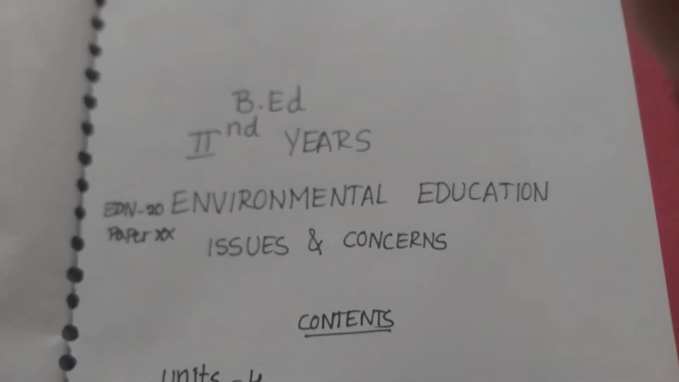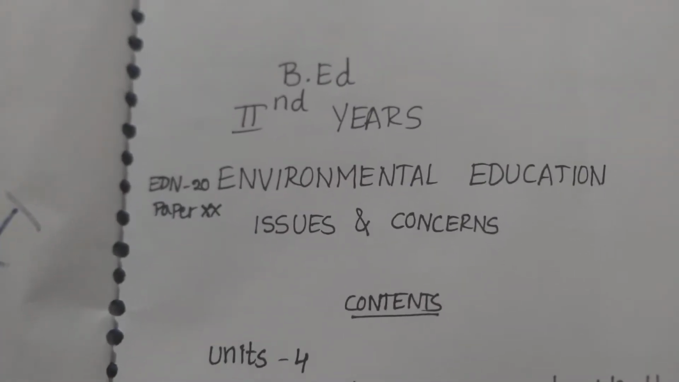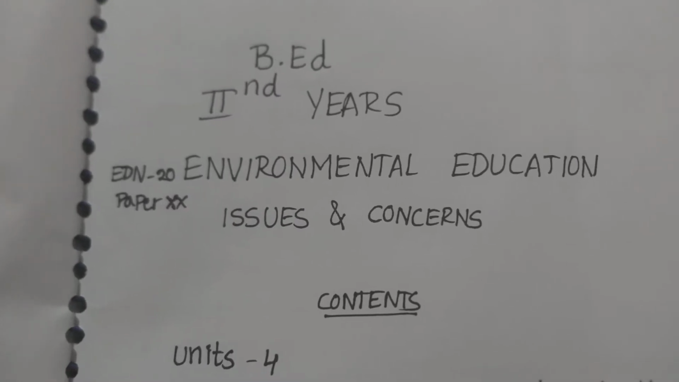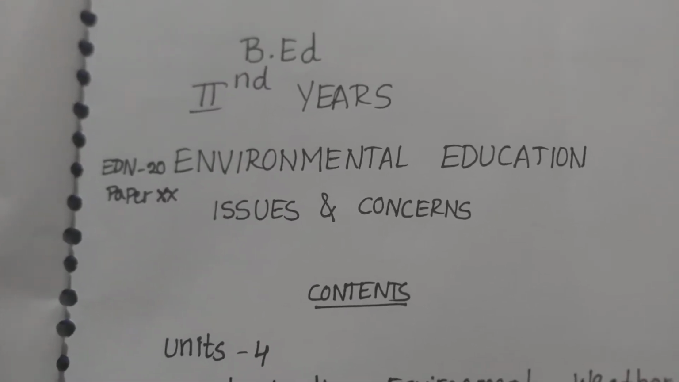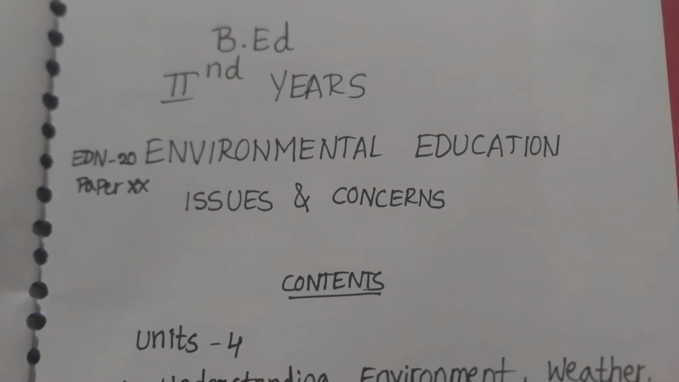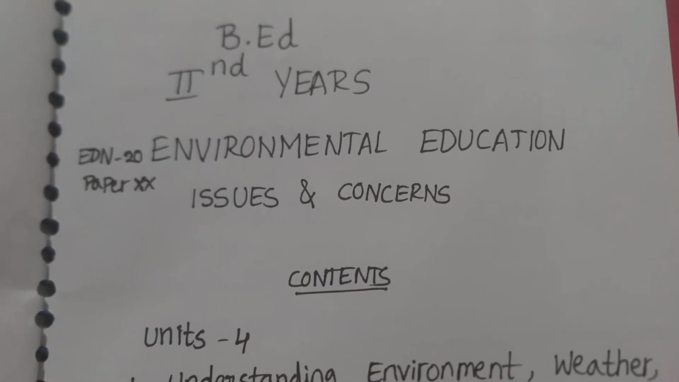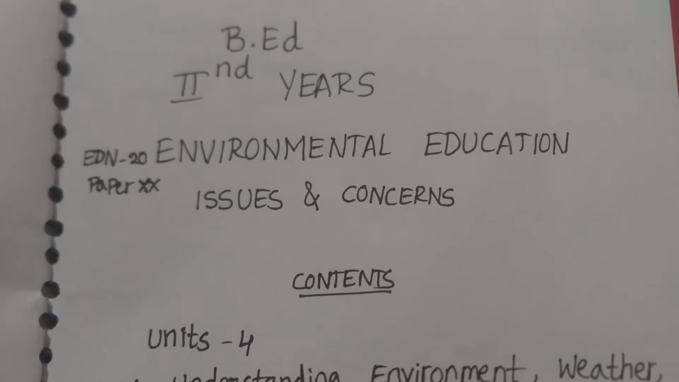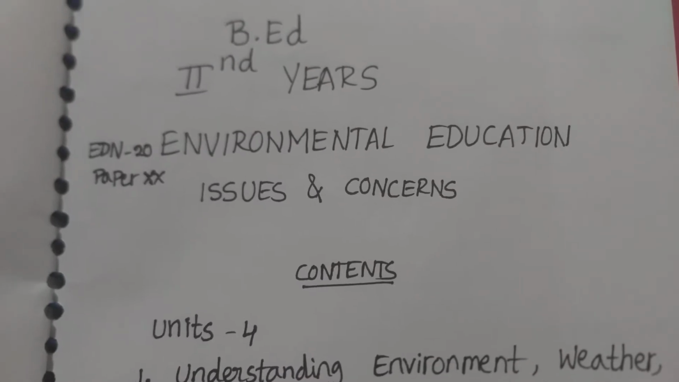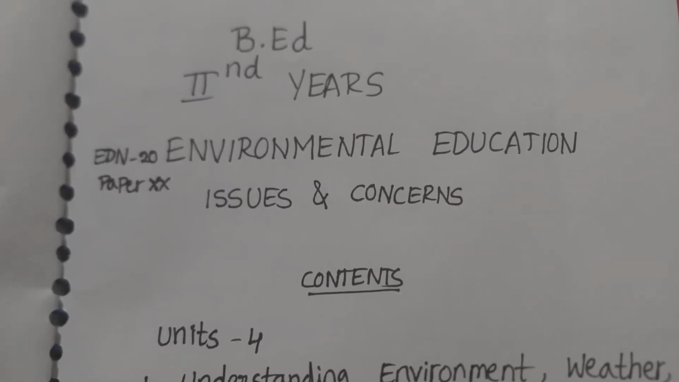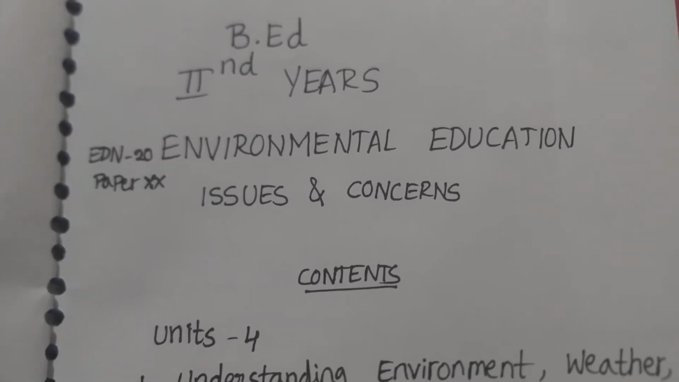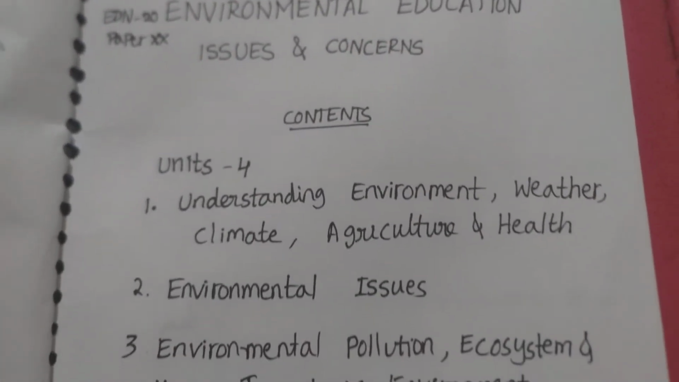B.Ed second year, Environmental Education Issues and Concerns, EDN 20 paper. In the fourth semester there are three papers: guidance and counseling, environmental education issues and concerns, and a third paper of the management choice. For Osmania University and our college, the management option chosen is guidance and counseling, and environmental education issues and concerns, EDN 20 paper. Here the contents total 4 units.